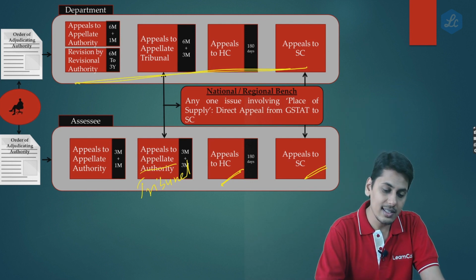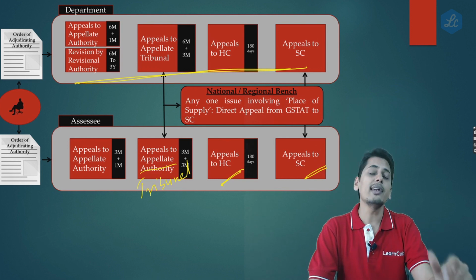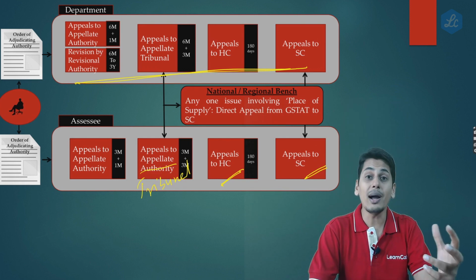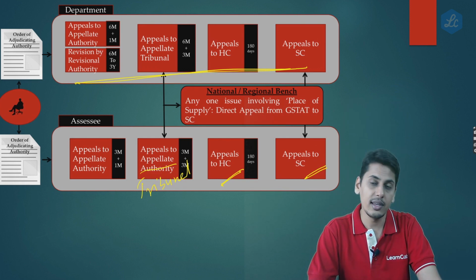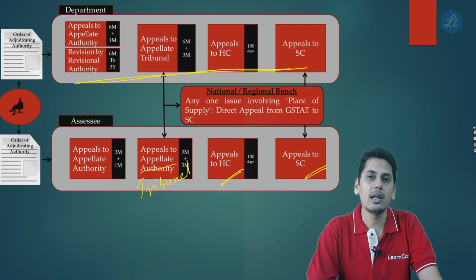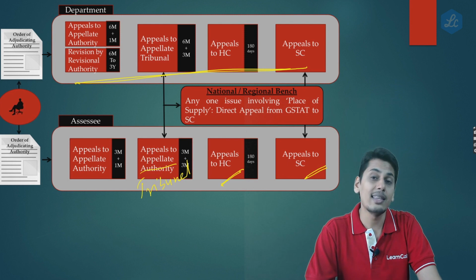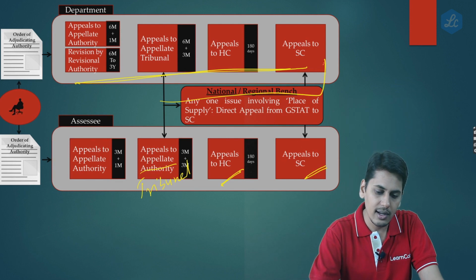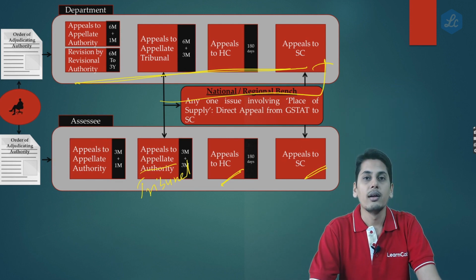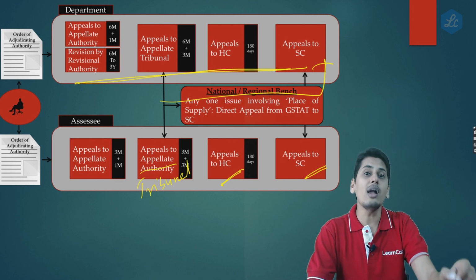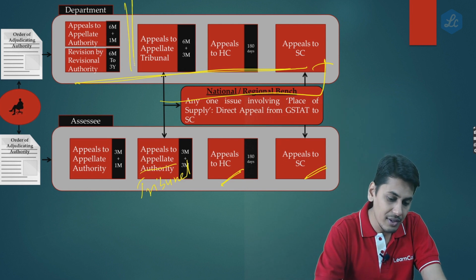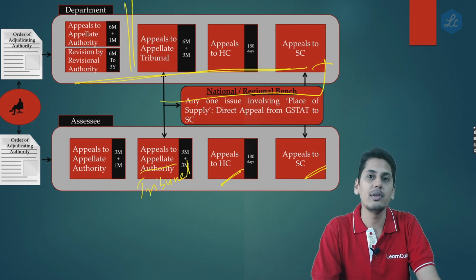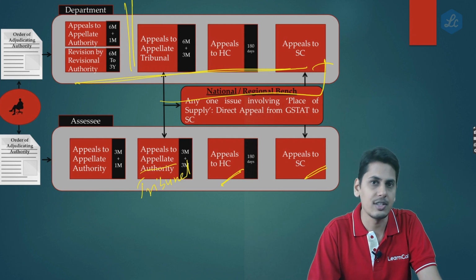Now friends, the appeal structure for the department. The adjudicating authority has passed an order. If the department is agitated by the order, then the department would first prefer an appeal before the appellate authority. Thereafter it goes to appellate tribunal, thereafter to High Court, and thereafter to Supreme Court. Of course, if any matter is involving place of supply, from appellate tribunal directly it goes to Supreme Court. Now friends, in this structure there is a small change at the appeals at the first level when we are going to compare between the department structure and the assessee structure.